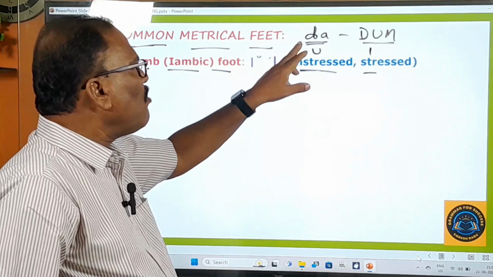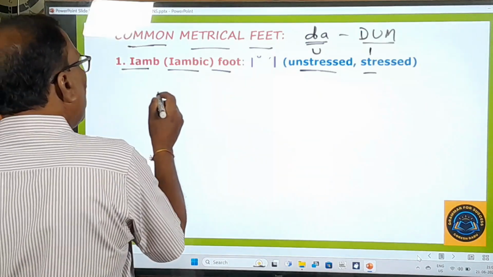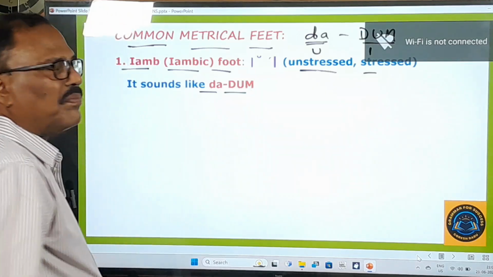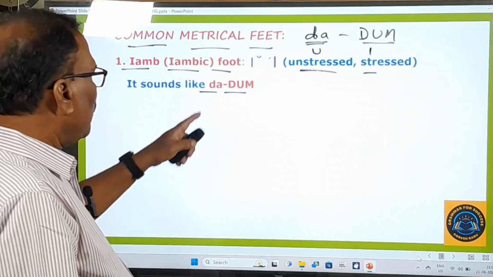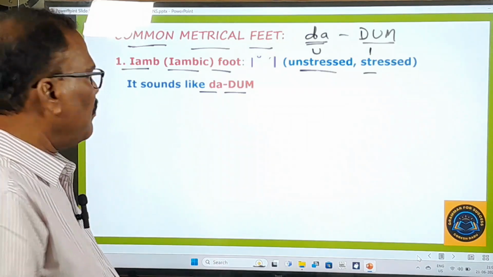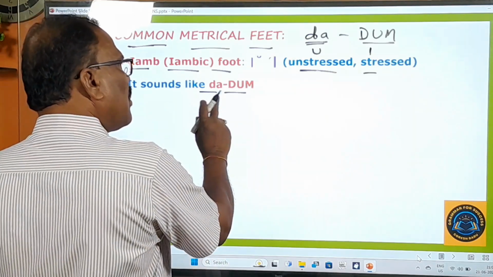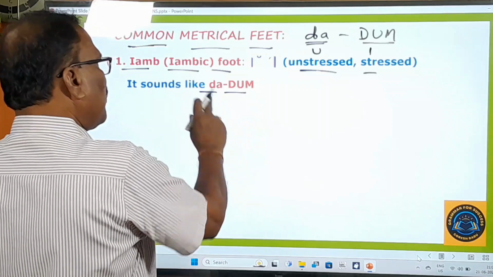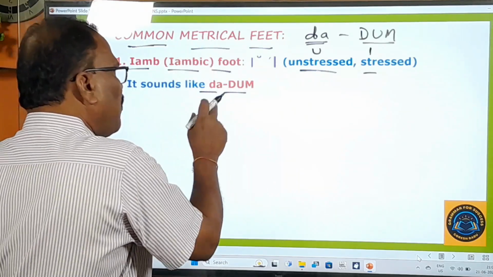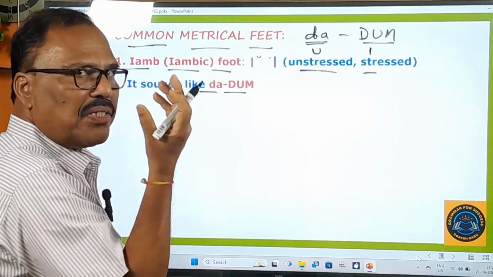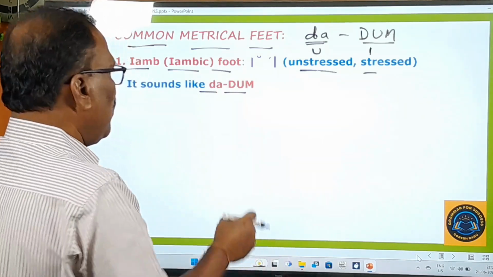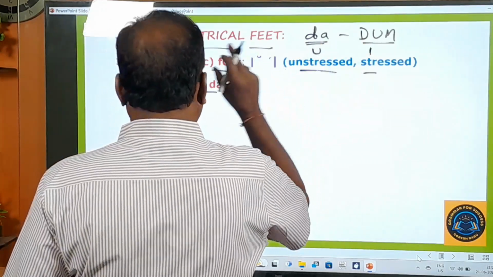What is that? This foot gives the sound of da-dhum. Da, unstressed. Dhum, stressed. So this foot gives this kind of sound. So if you can learn it like this, you can easily understand. Da is ordinary, unstressed. Dhum is stressed, like that. So this is da-dhum meter, right?